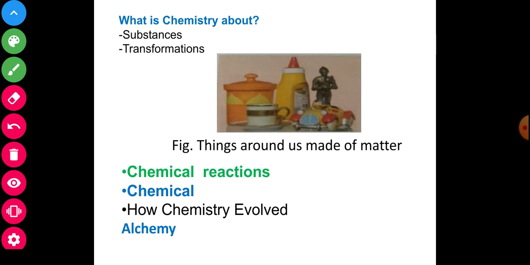Previously I had discussed another topic, transformation. First of all, transformation, or kinds of changes, takes place every moment. They are of two kinds: one is physical, another is chemical. Another topic is also written here.